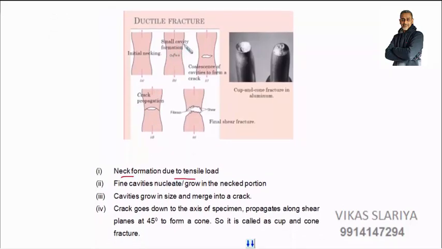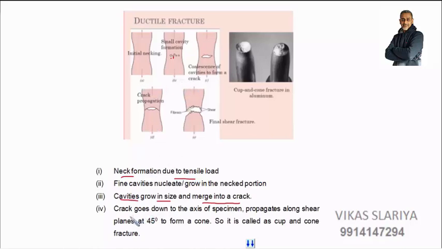In the second process, there are small cavities inherent in the material, which are very small in size, but they start growing. Fine cavities nucleate and grow in the neck portion. Means in this neck portion, these cavities begin to grow and they coalesce to form a cavity, and the cavity forms a crack. All these cavities combine together and form a crack. Cavities grow in size and merge into a crack. Basically, it forms a crack now.